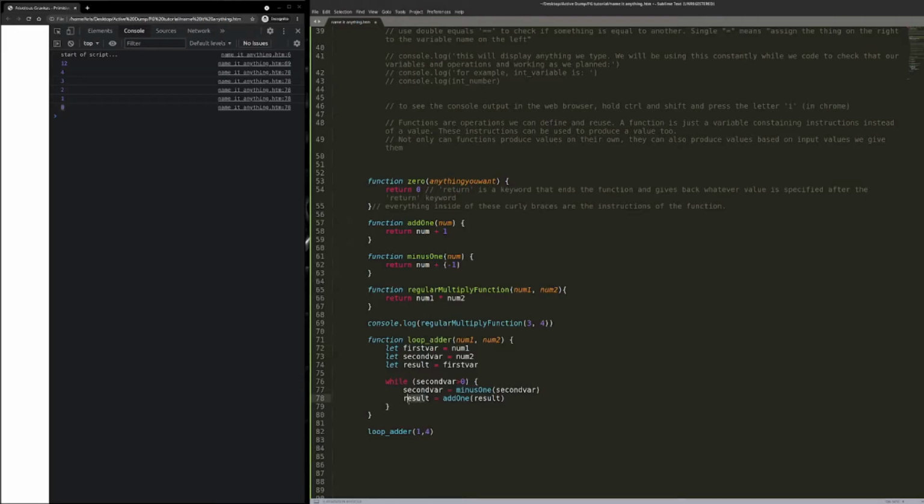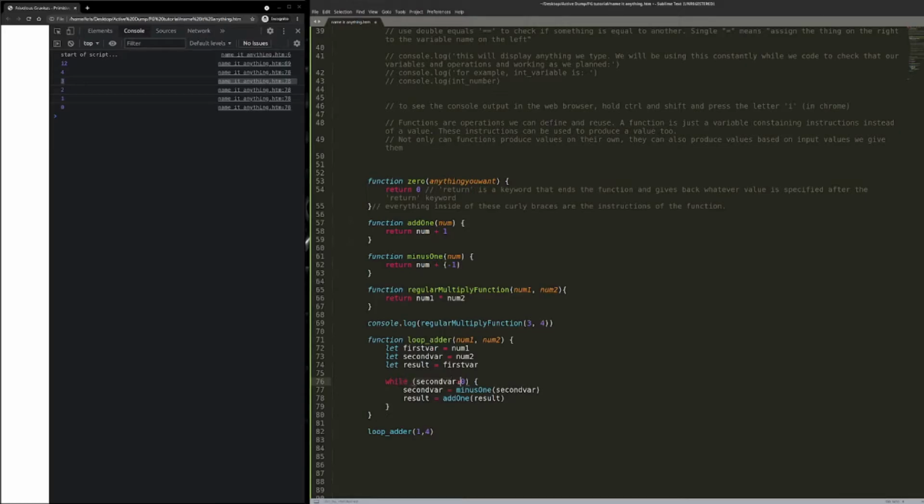Now result, what I want to do in my loop is, remember how I said we've got the second var counting down? So every time it goes through and processes one part of the loop, it equals itself -1, but I'm also going to add 1 to the result. And by doing this, we're basically doing a computation with the while loop.